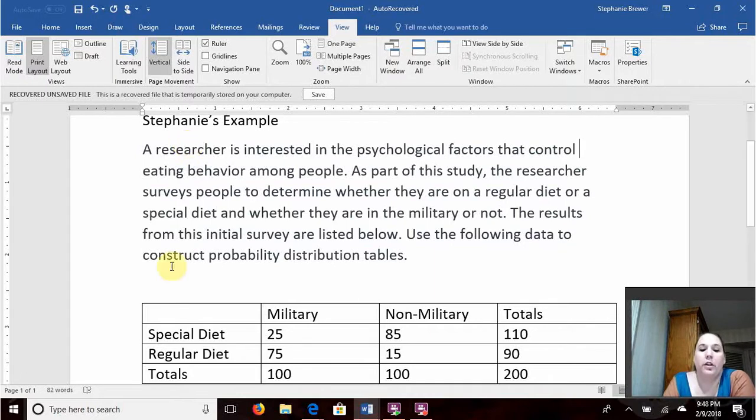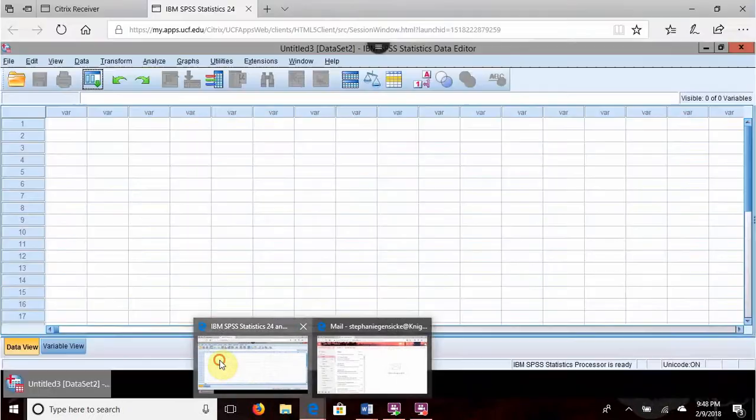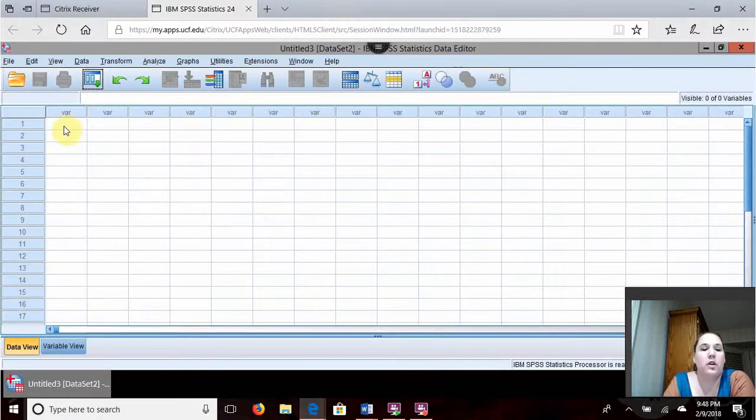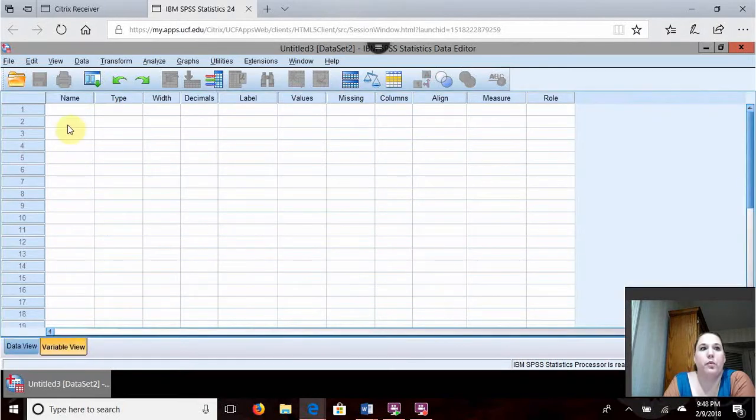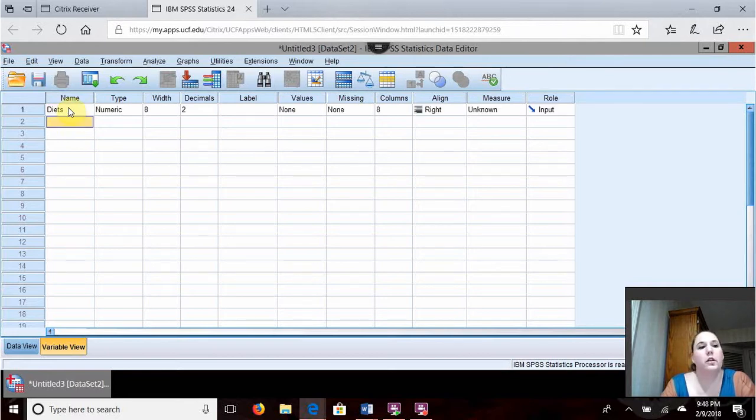Now, what we're going to do is go to SPSS, which I've already opened and logged into. Once we're in there, we are going to go to variable view. In our variable, for number 1, we are going to put diets. Then we are going to go down and put military affiliation. It doesn't like spaces, so if you want a space, just do an underscore. And then last but not least, frequencies.